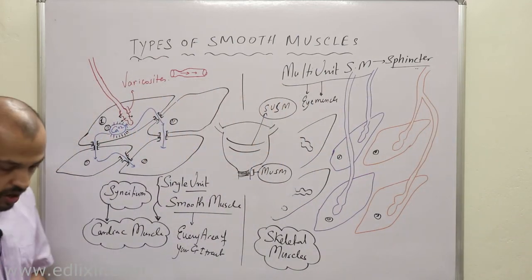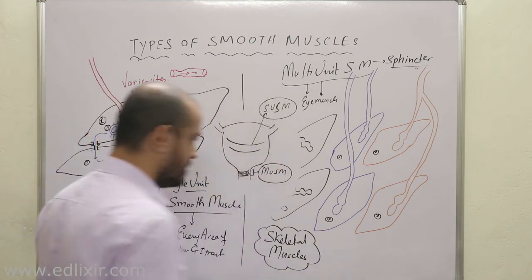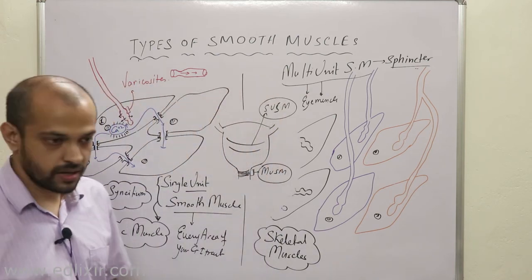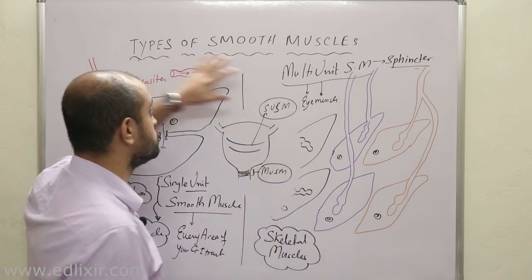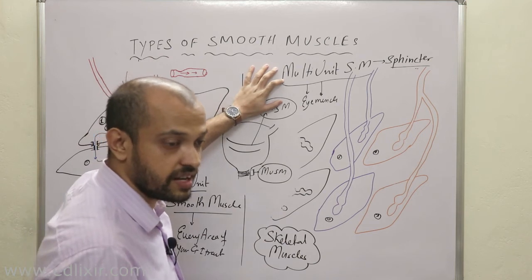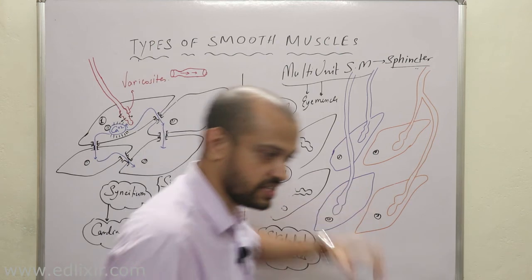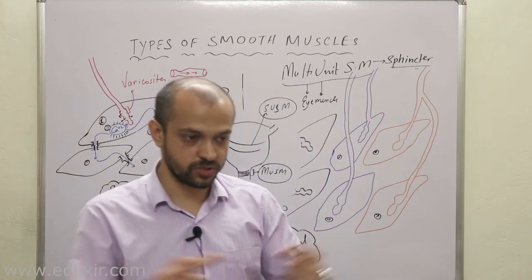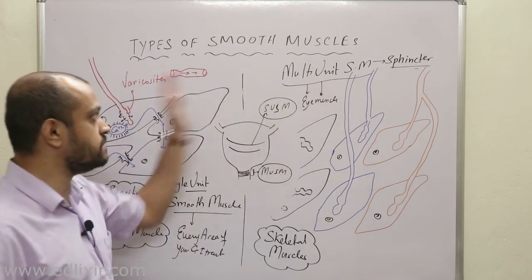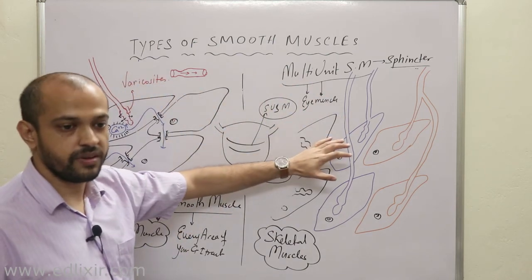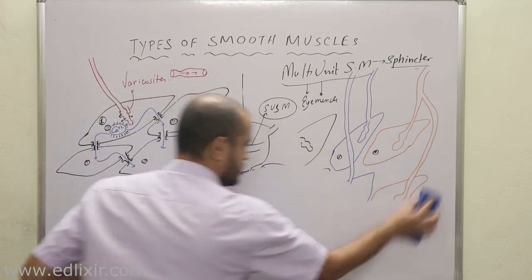Clear? Now we will be talking about a very interesting and very important topic called the latch bridge phenomenon. Why am I talking about the latch bridge phenomenon in the case of types of smooth muscles? Why not discuss it in the relaxation and contraction of smooth muscle? A very important point to understand is that yes, the latch bridge phenomenon is obviously a part of the cross bridge cycle of smooth muscles. But if you don't understand the types of smooth muscles, you will never understand the latch bridge phenomenon.